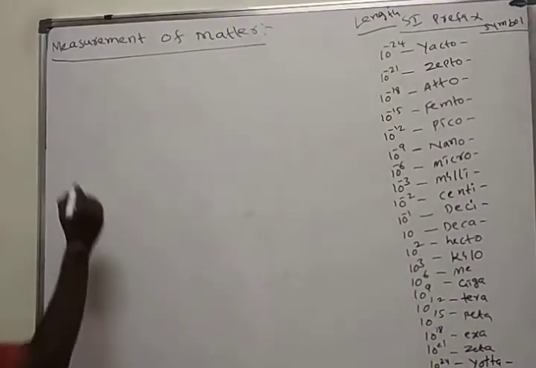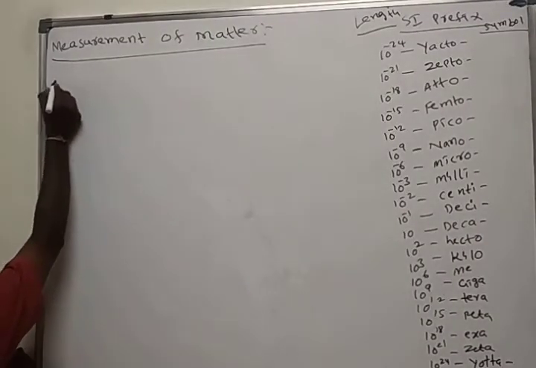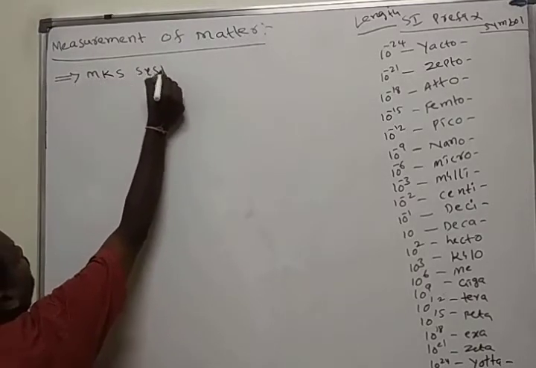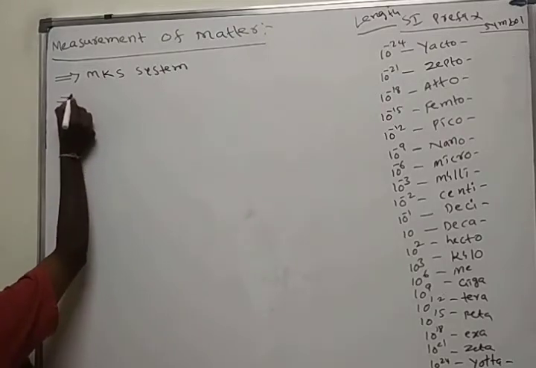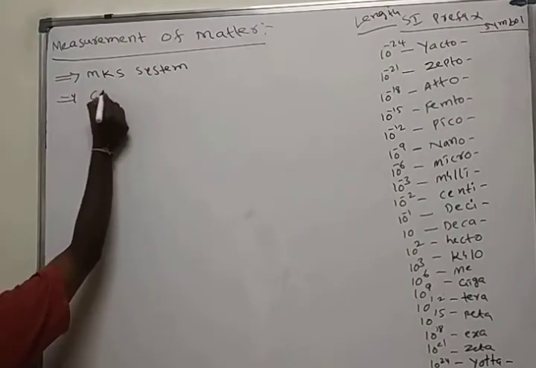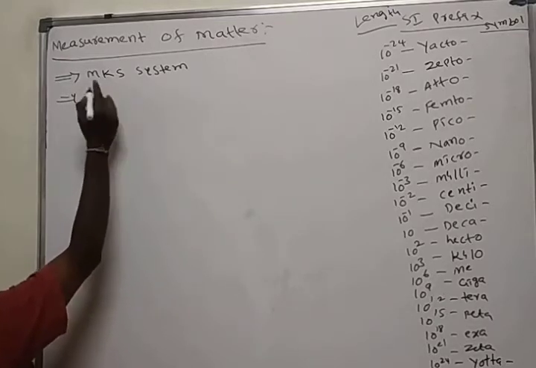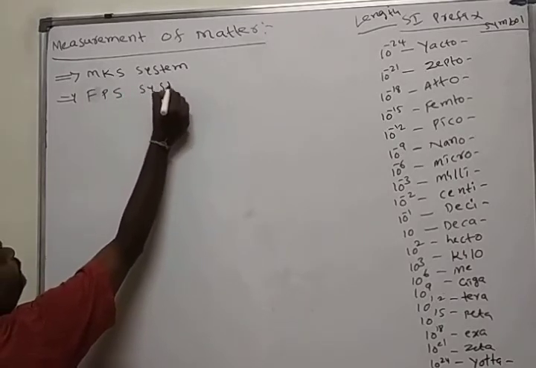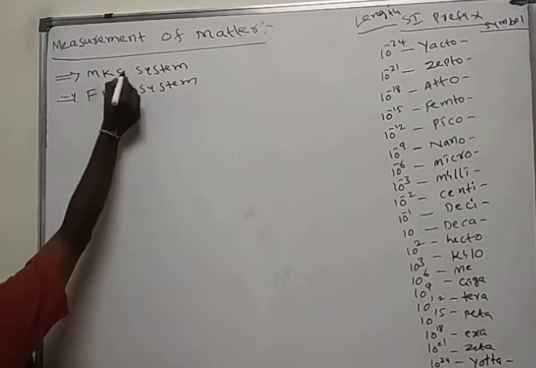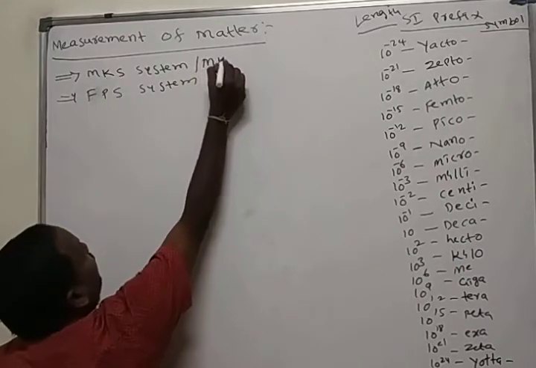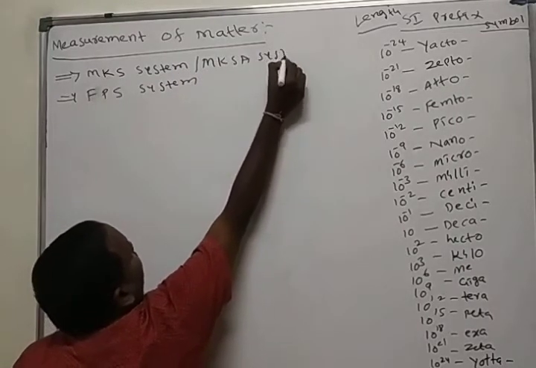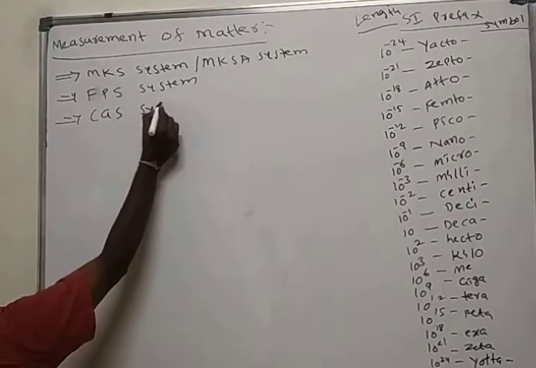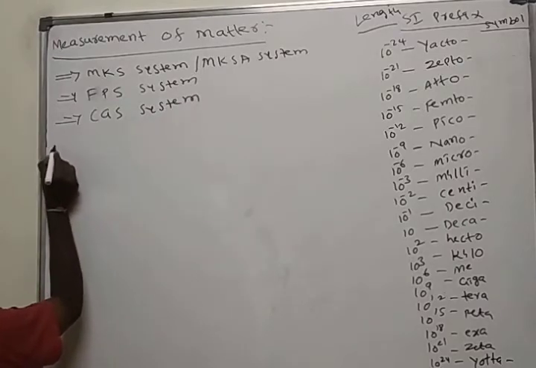Among those, the important systems for the measurement of matter are the MKS system, the FPS system, sometimes also called the MKSA system, and the CGS system.